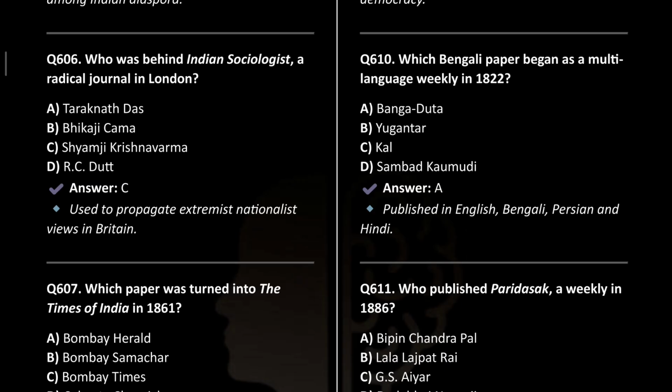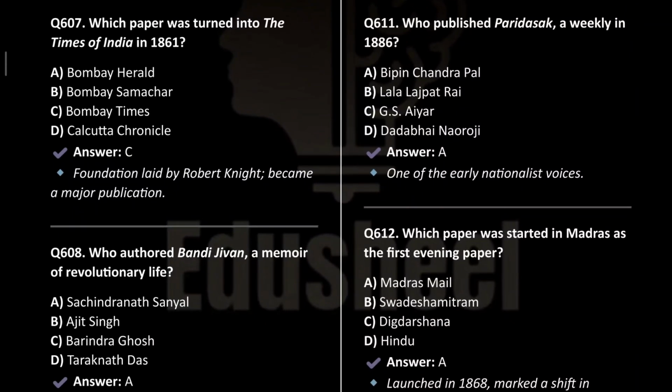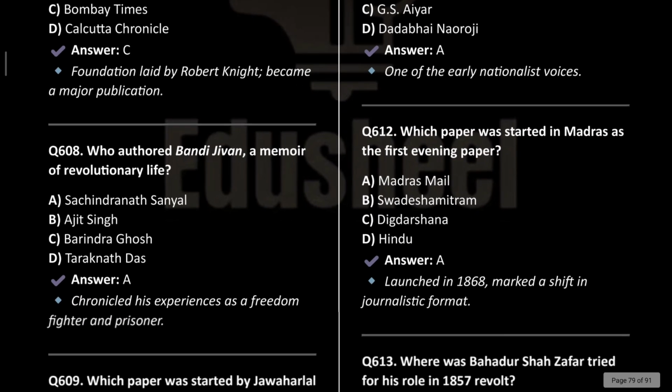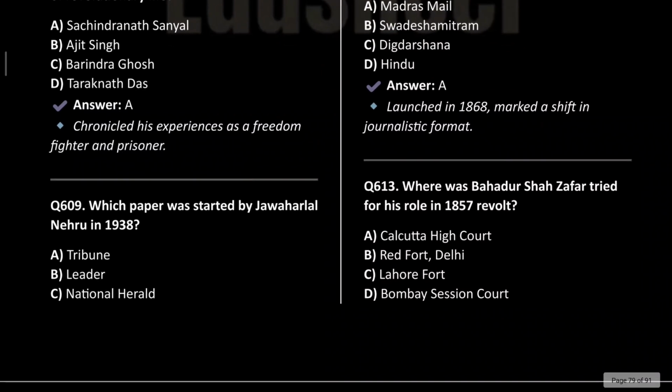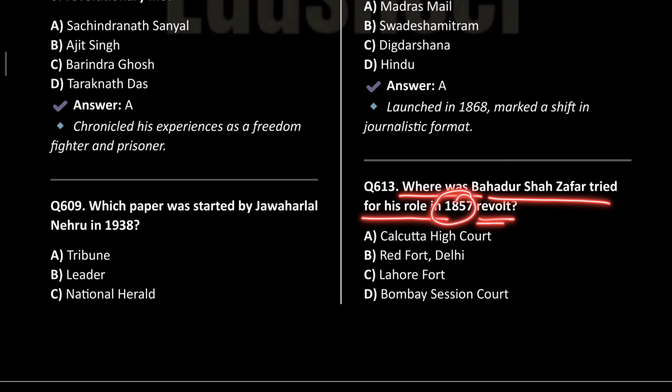Okay. Next, who published Paridarshak, a weekly in 1886? This was Bipin Chandra Pal. Next, which paper was started in Madras as the first evening paper? This was Madras Mail.